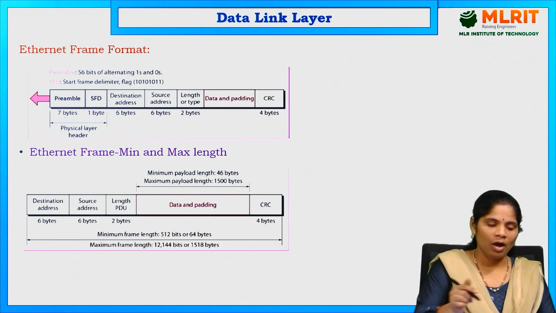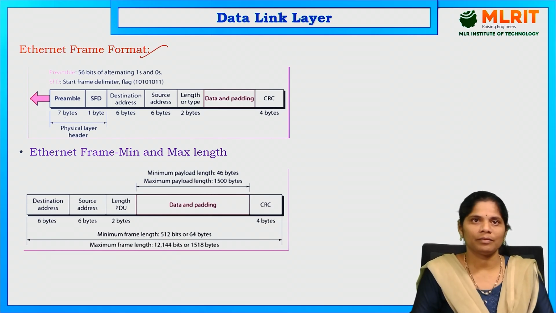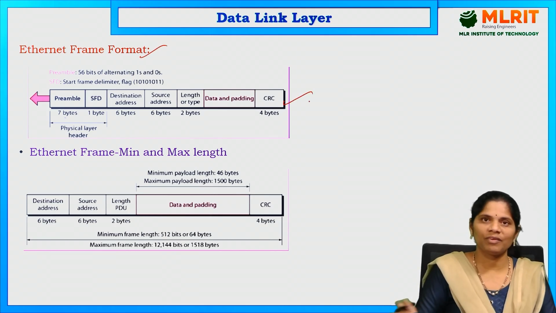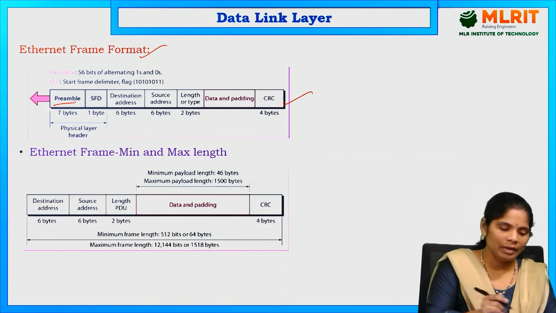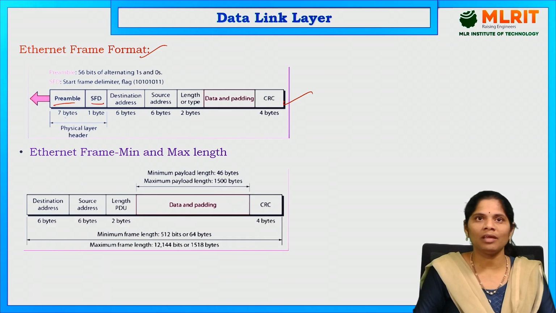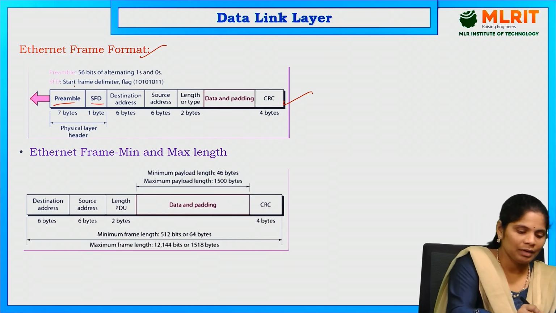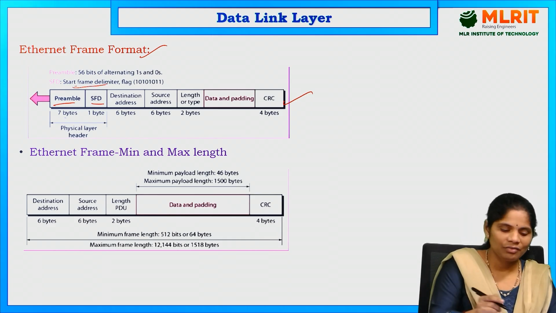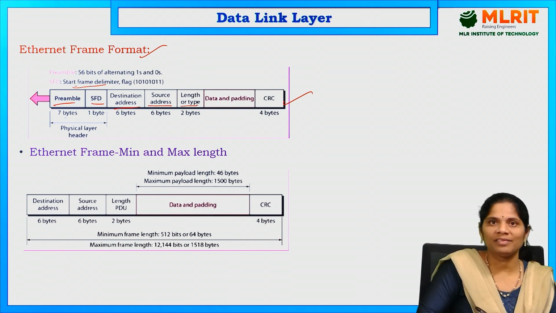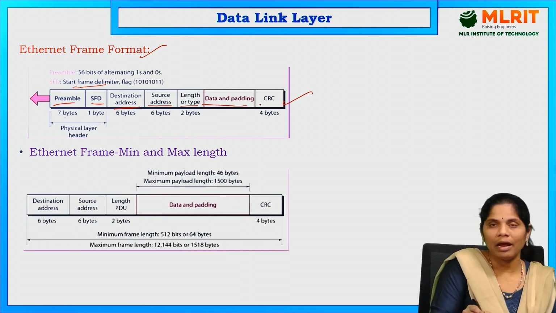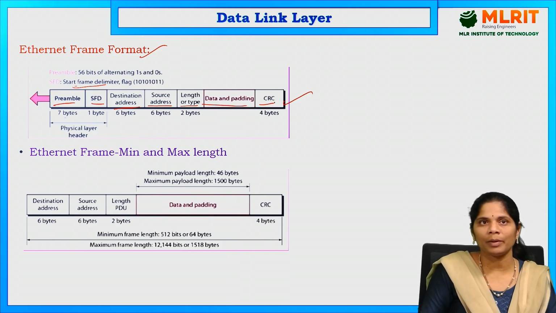And next, what is the Ethernet frame format? This is the diagram for the Ethernet frame format. The first field is the preamble and next is the SFD, the start frame delimiter. Then the destination address, source address, length or type, data and padding, and CRC. This is the frame format of Ethernet.